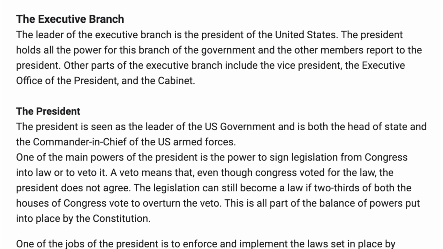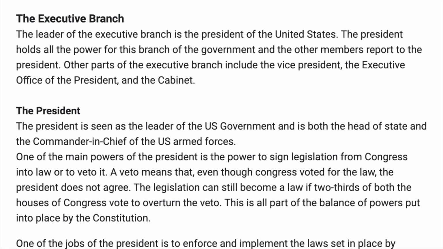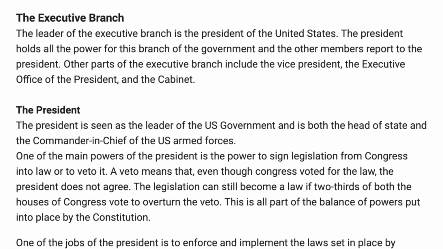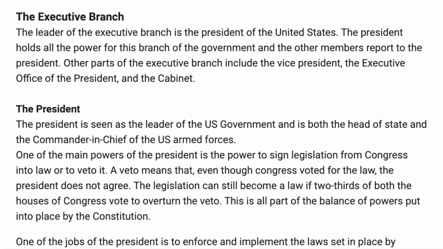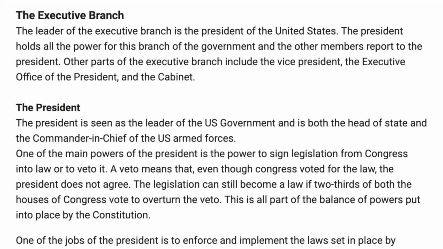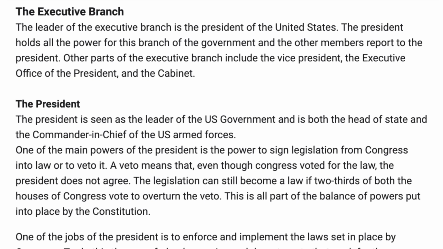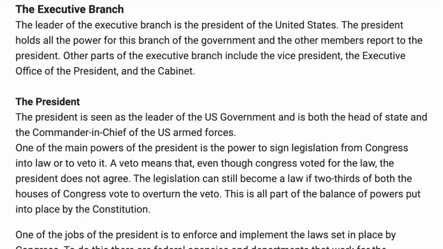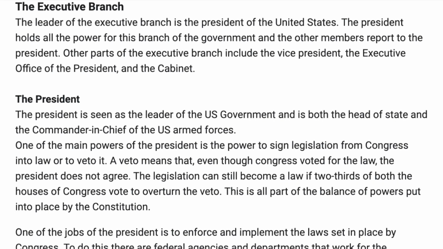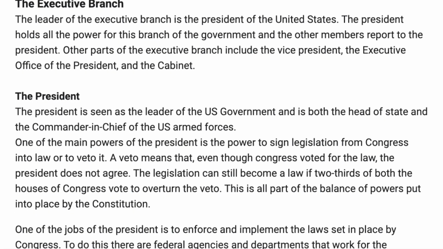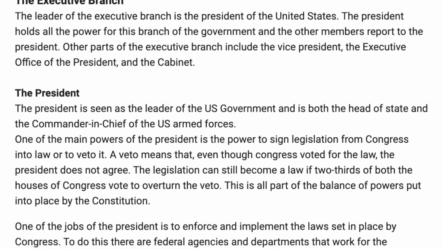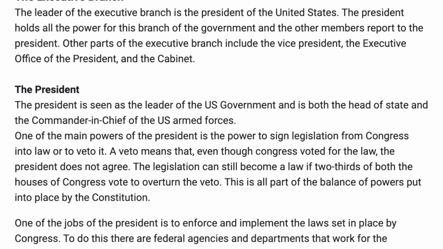United States Government, Executive Branch, the President. The leader of the executive branch is the President of the United States. The President holds all of the power for this branch of the government, and the other members report to the President. Other parts of the executive branch include the Vice President, the Executive Office of the President, and the Cabinet.